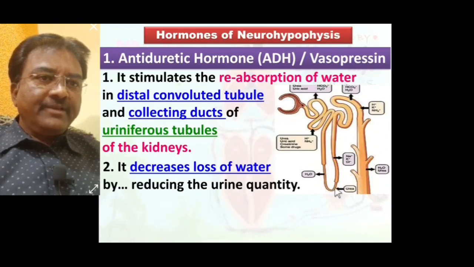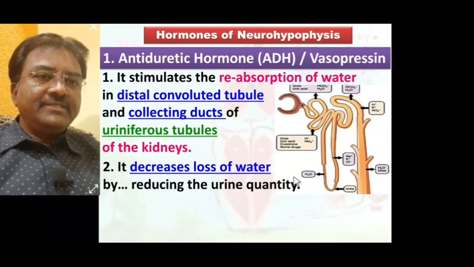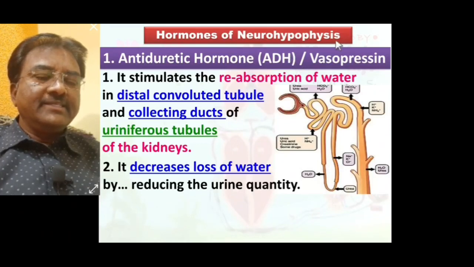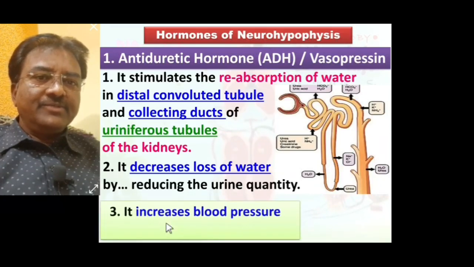So the urine quantity is greatly reduced because a lot of water is reabsorbed by antidiuretic hormone ADH, vasopressin, secreted by the neurohypophysis. So this hormone is most important.